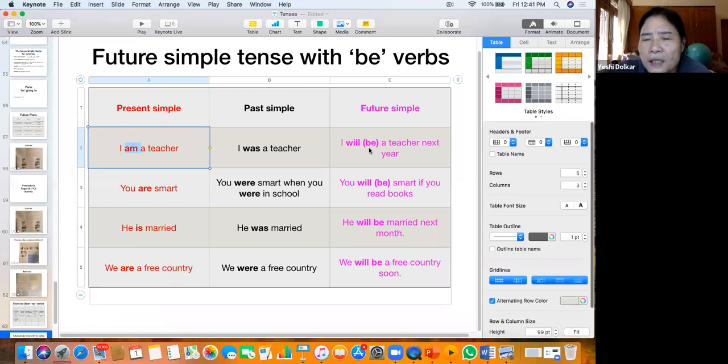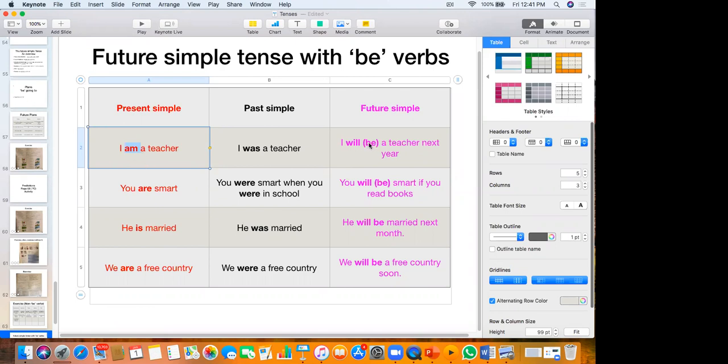This is the name of the verb there. It's called the infinitive. So it's the infinitive that is being used. All right. So I am a teacher. I was a teacher. I will be a teacher. The am becomes be.